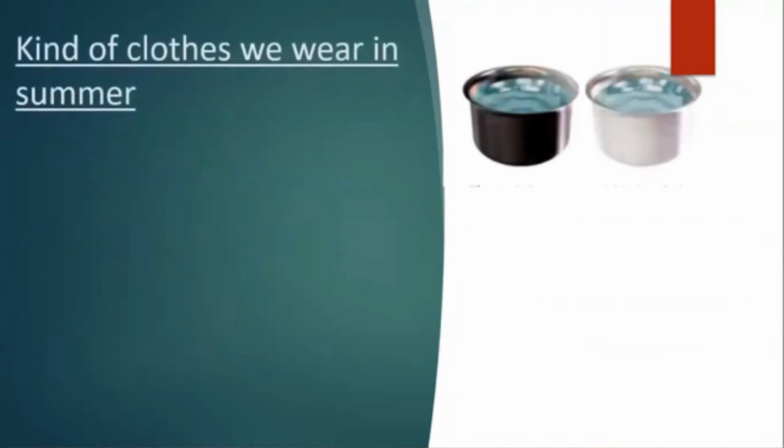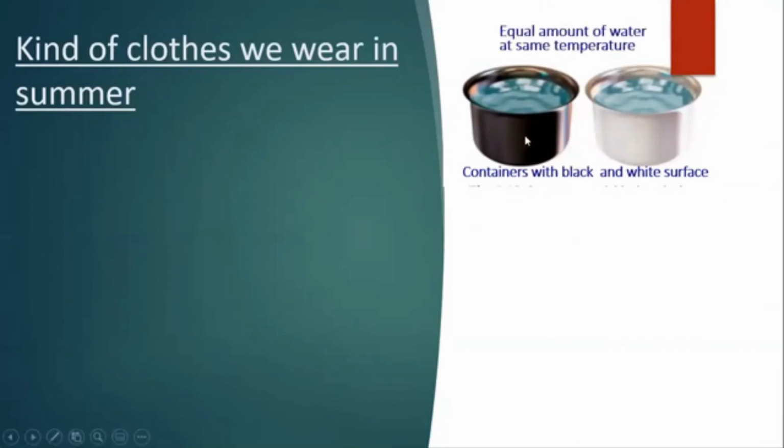Again, take two tin cans of the same size. Paint the outer surface of one black and the other white. Pour equal amounts of hot water of the same temperature, say 60 degrees Celsius. Leave them in a room or shed for 10 to 15 minutes. Measure the temperature of water in both the cans.